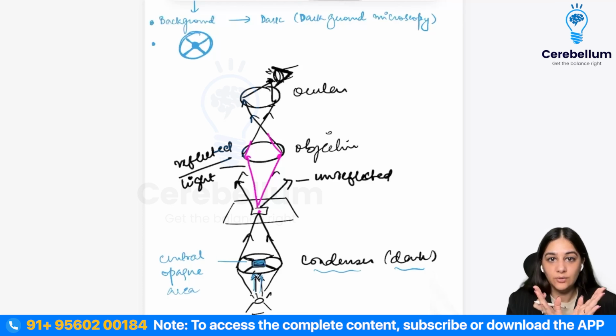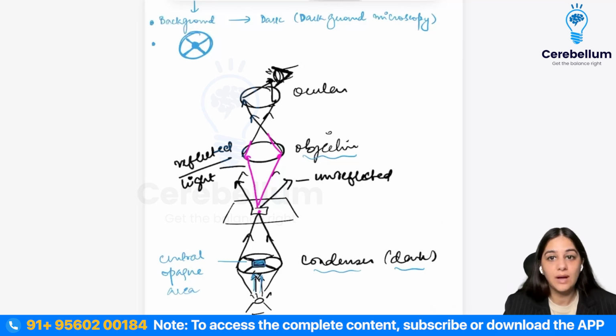So now that they're going from the periphery, what is the condenser going to do? It's going to converge everything on the specimen, on a specific denser portion on the specimen, and from that the light is going to go. So there's going to be certain unreflected light and the reflected light. So the reflected light is going to go and come where? To the objective lens, and from there it's again going to converge to the ocular lens and show the image.